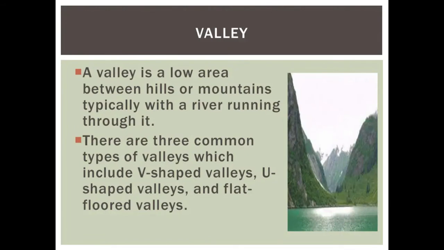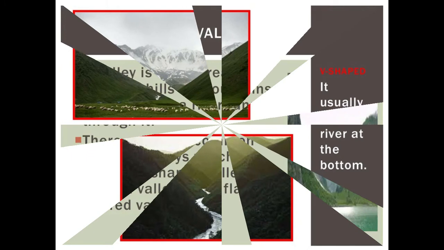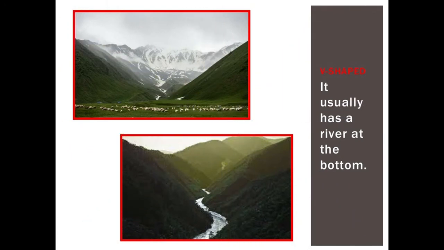Now we will learn about valley. A valley is a low area between hills or mountains, typically with a river running through it. There are 3 common types of valleys which include V-shaped valleys, U-shaped valleys and flat-floored valleys. We will learn all of them. V-shaped valley. It usually has a river at the bottom. You can see here the valley which is V-shaped.